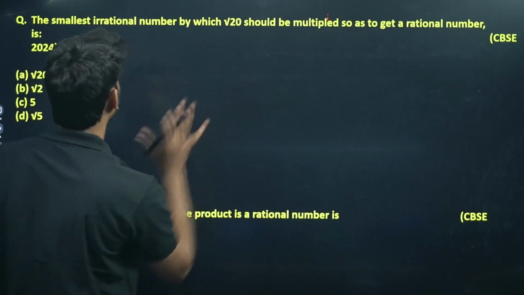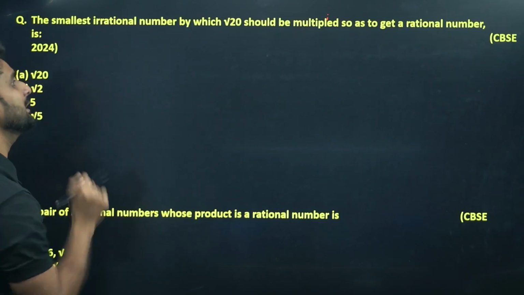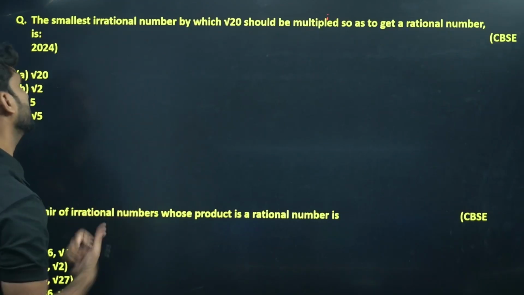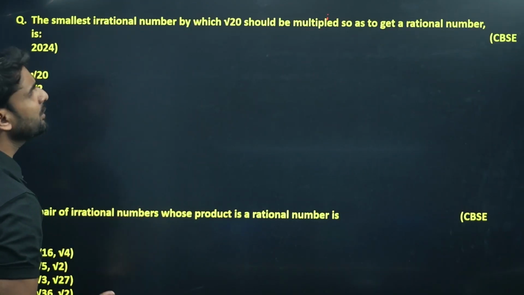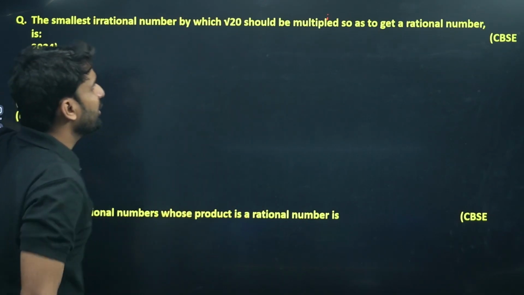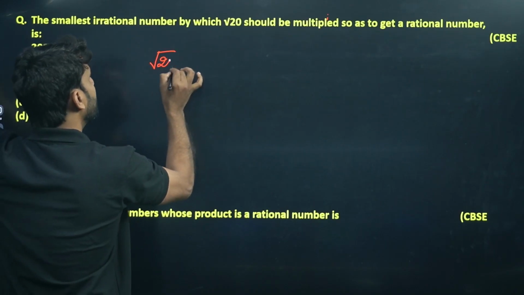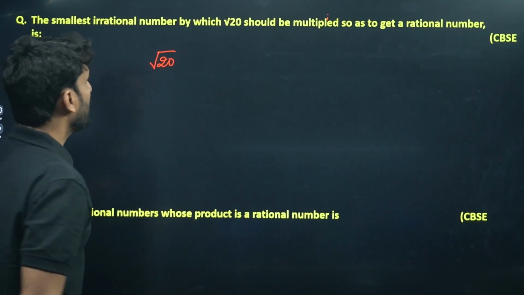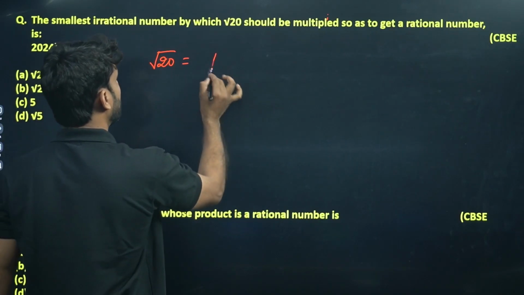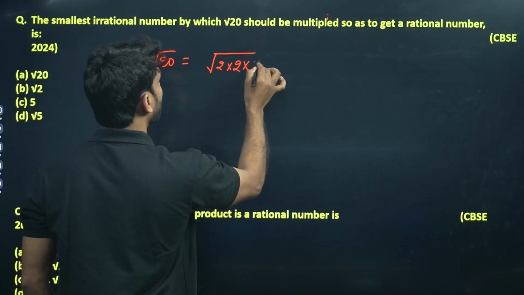So let's talk about the question: the smallest irrational number by which root 20 should be multiplied so as to get a rational number. Hopefully you know rational and irrational numbers. So let's solve this question. There is a square root here, root 20. Root 20 can be factorized as 2 into 2 into 5.